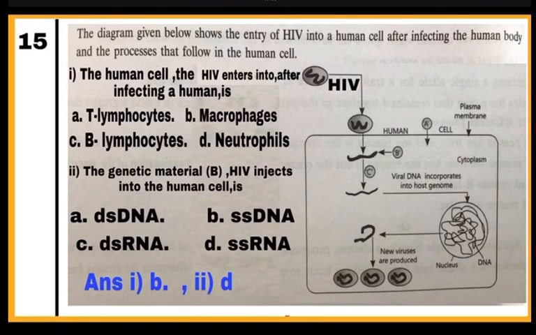So here option B is the correct answer. Second, the genetic material which HIV injects into the human cell is single-stranded RNA or ssRNA. So, correct option is D.